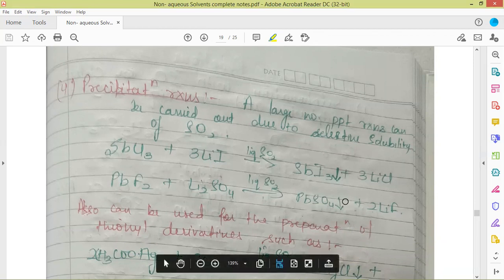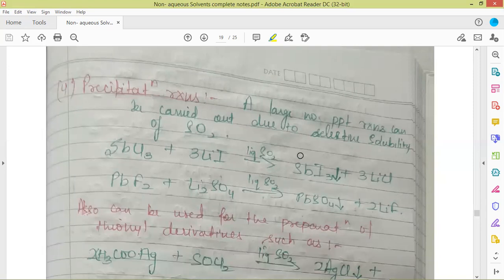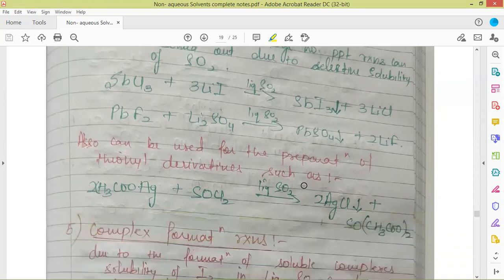Also, we'll get the precipitate of PbSO4. These two precipitation reactions are very important for the precipitation of these two compounds, which can be accomplished only in liquid sulfur dioxide as solvent, and are not possible in the case of water or ammonia.